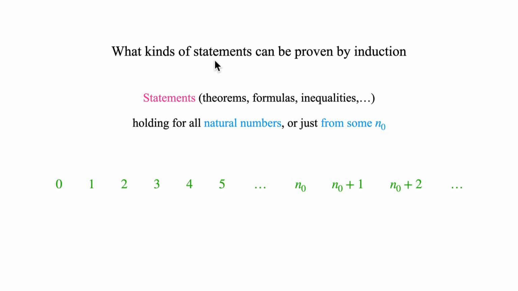And some statements which we are going to prove will be holding for all the natural numbers, so for all of them. And some of them will just start with some particular number and will hold for all the next coming numbers. You will see examples of this, so don't worry.